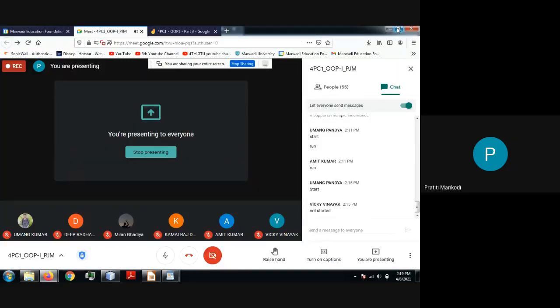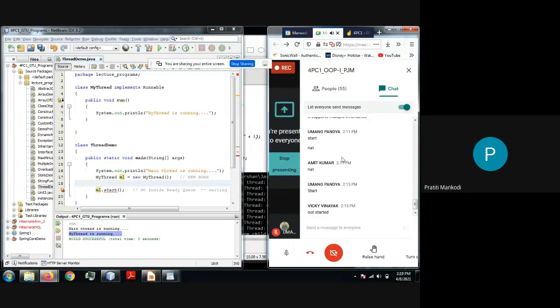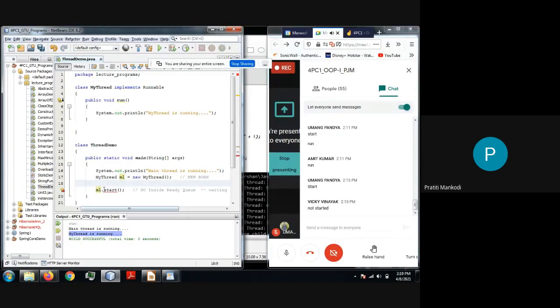Anyone? I have to give the object of my class to whom, so that it can work as a thread? No idea? I have to write Thread t1 = new Thread, and I'll be providing my object here, m1.